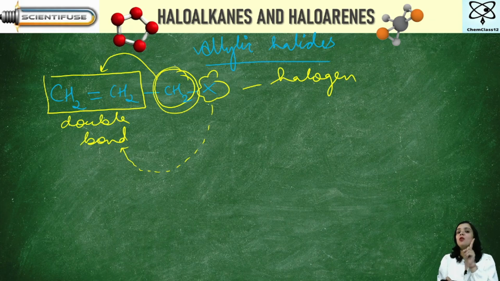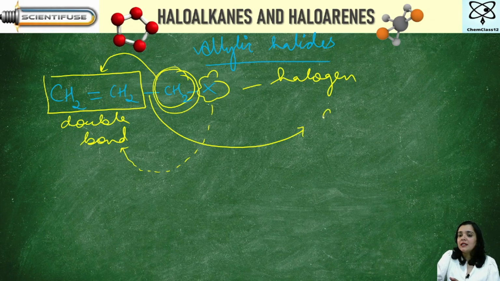And the most important thing is, can you see? There is a single bond. Single bond means it is an sp3 hybridized carbon. So how do I construct my sentence?